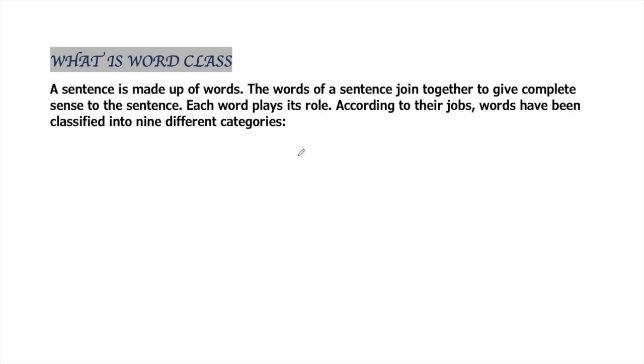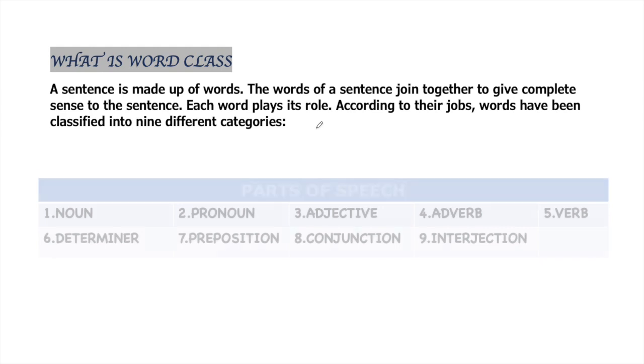So to do that, we should know what a word class is. We know that a sentence is made up of words, and the words of a sentence, when they join together, give the complete sense to its meaning. Each word plays its role, and according to their jobs, words have been classified into 9 different categories. They are also known as parts of speech.